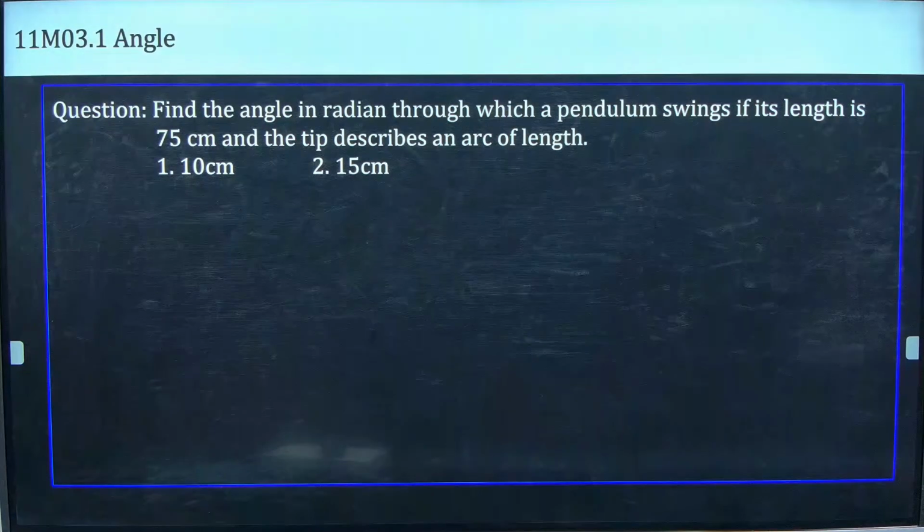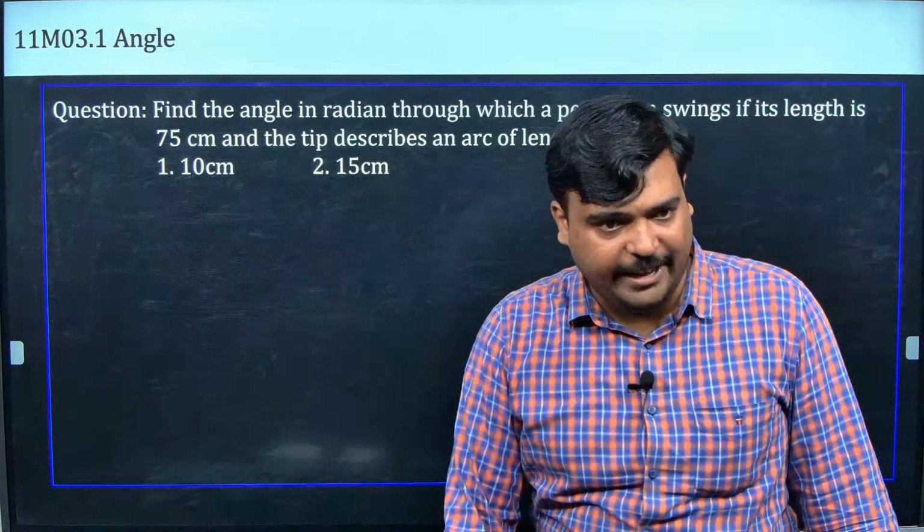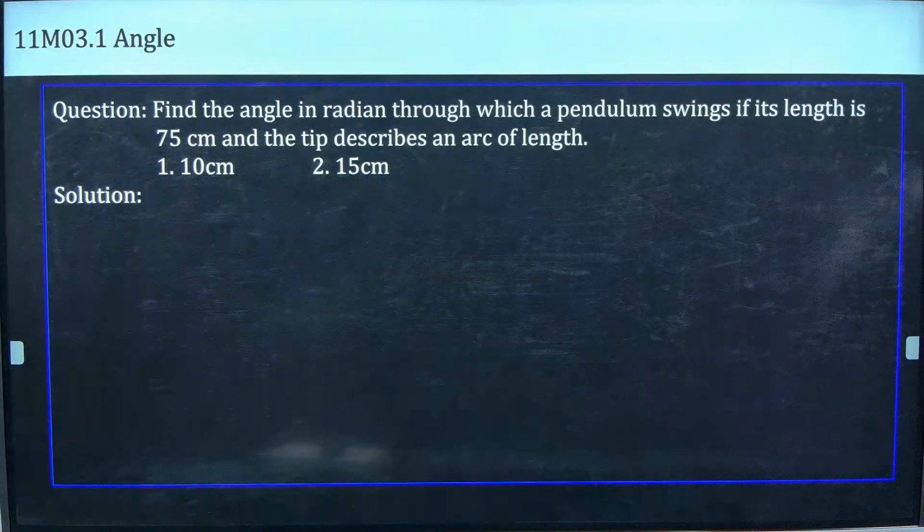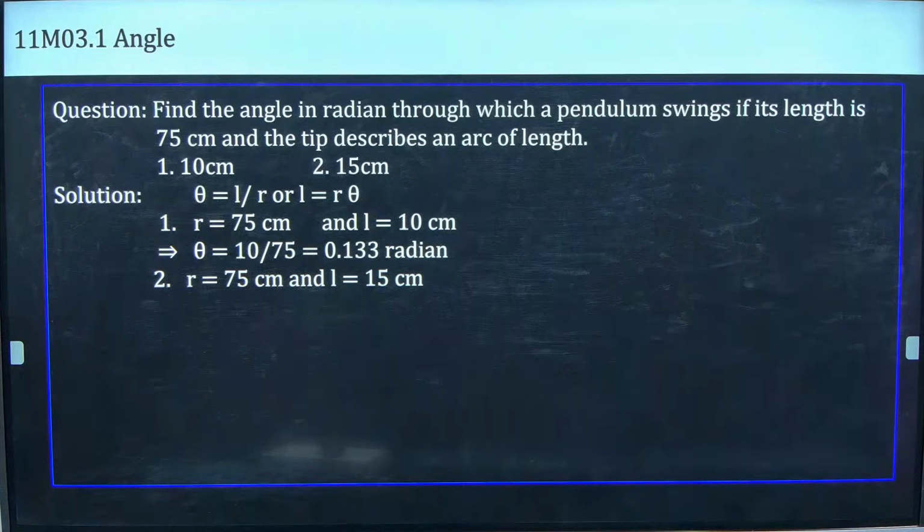Come on guys, this one: the angle in radian through which the pendulum swings if the length is 75 centimeter and the tip describes an arc of length 10 centimeter. So what do I need? The angle. The length of the pendulum is 75, and the length of the arc is 10. So theta is equal to L by R, so L is equal to R theta. What I have to find is the angle, so theta has to be found. I know R and I know L. R is 75 centimeter, L is 10 centimeter.